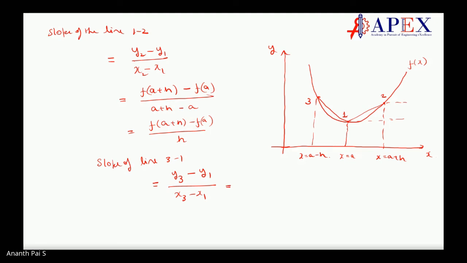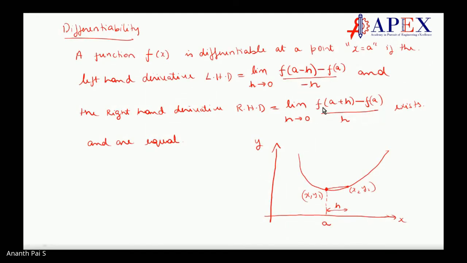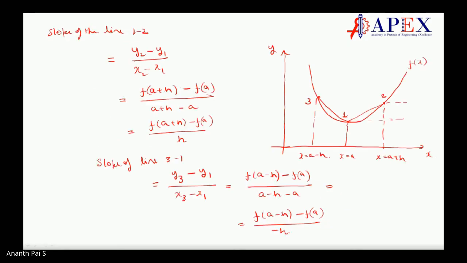This would be nothing but f of a minus h minus f of a divided by a minus h minus a, which is equal to f of a minus h minus f of a divided by minus h. So what I am taking is nothing but, from a point, the left hand slope and right hand slope. Make sense?